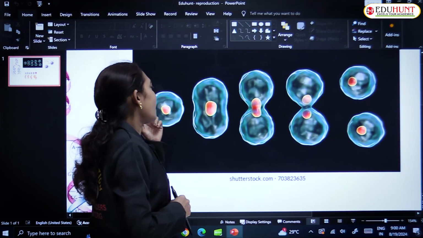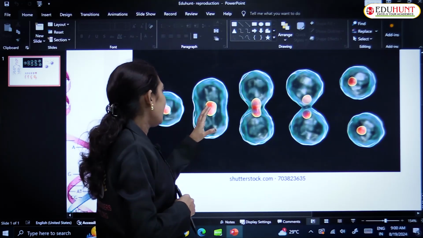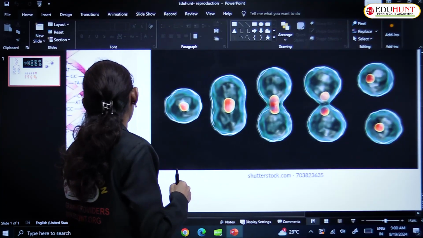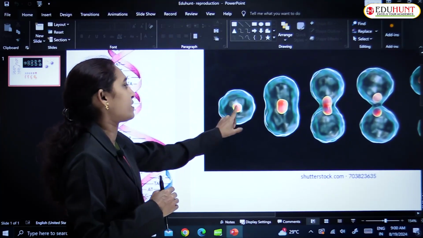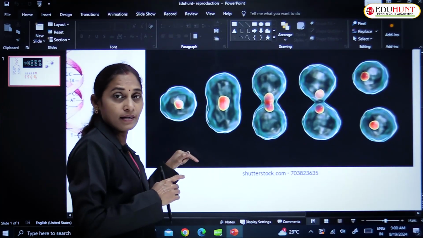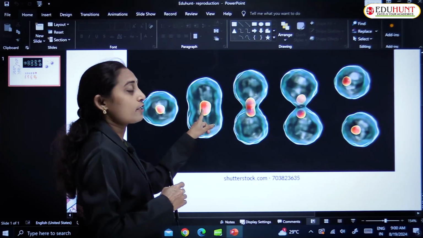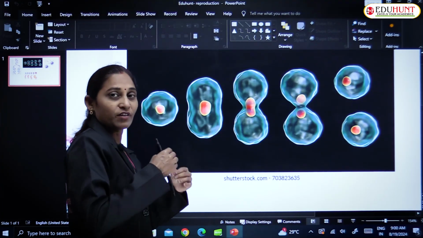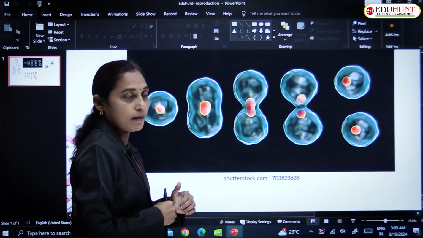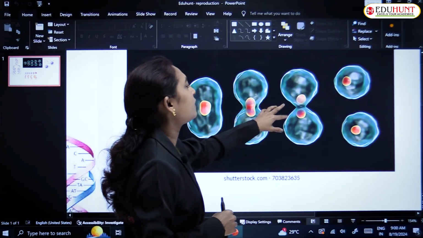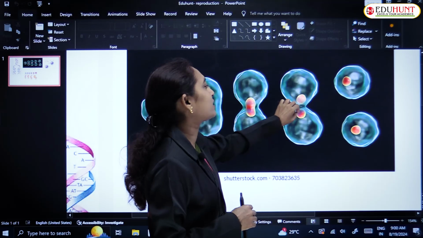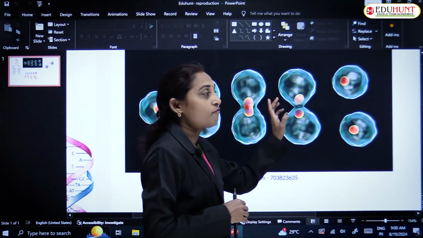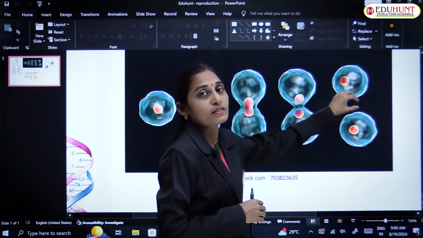Here it is a single cell. It is the genetic material, what we are calling DNA. This part is present in the nucleus of the cell. Now it is undergoing duplication. After replication of the genetic material, it is shared between the cells. After sharing the genetic material, sharing of cytoplasm also occurs, followed by separation of the 2 daughter cells.